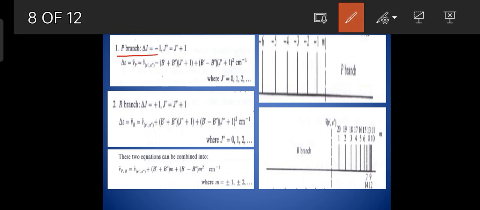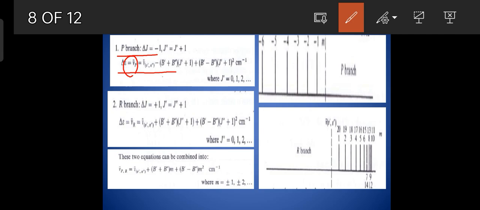So when you apply delta J is equal to minus 1, then the wave number of the P branch spectrum, which is nu P bar, is given as nu bar V prime V double prime minus B prime plus B double prime into J prime plus 1 plus B prime minus B double prime into J prime plus 1 the whole square.